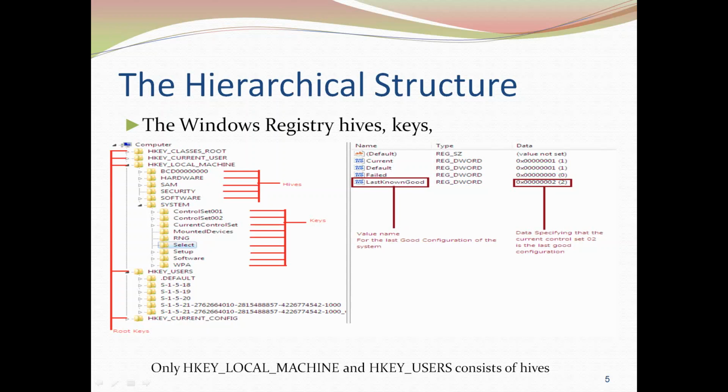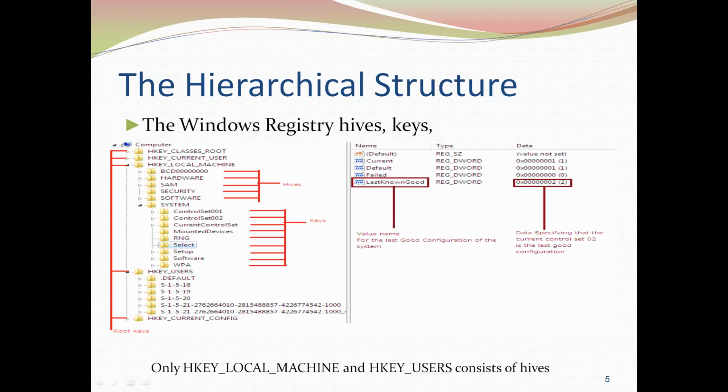So we can see that these are considered as keys. Now if you click on Select, which is one of the keys, we will be able to see the value pane get expanded. In the value pane we will see the value names for the Select key, like Default, Current, Failed, LastKnownGood, and the associated value for each individual value name.